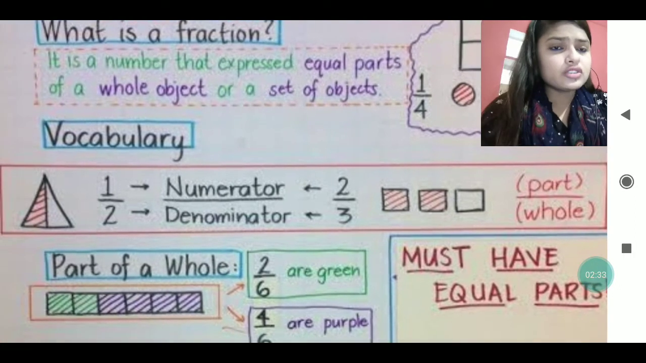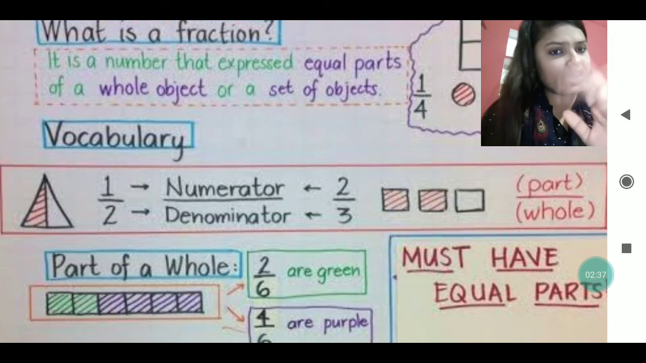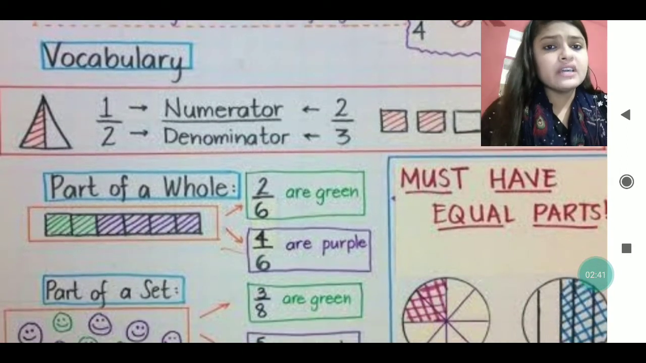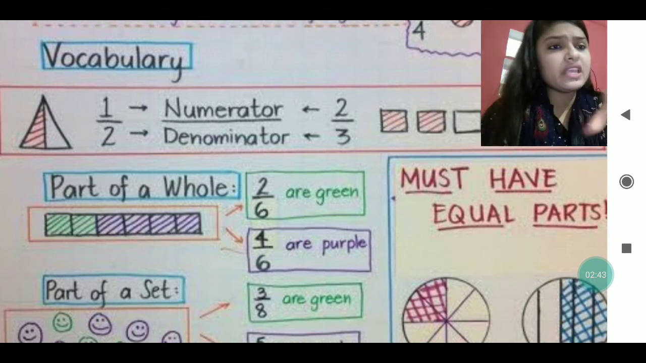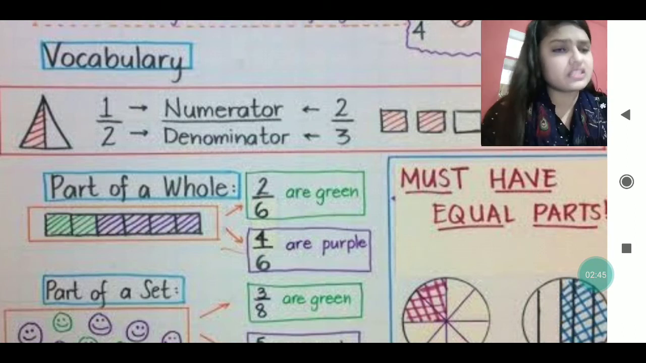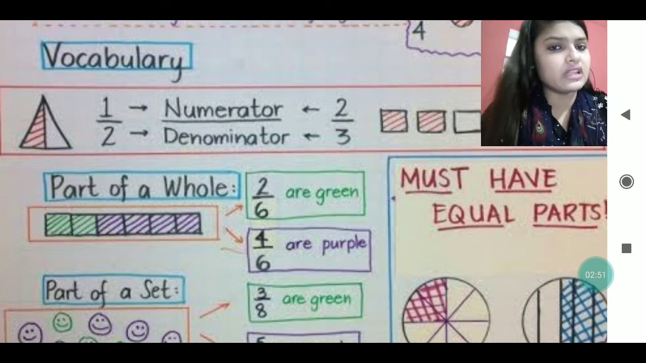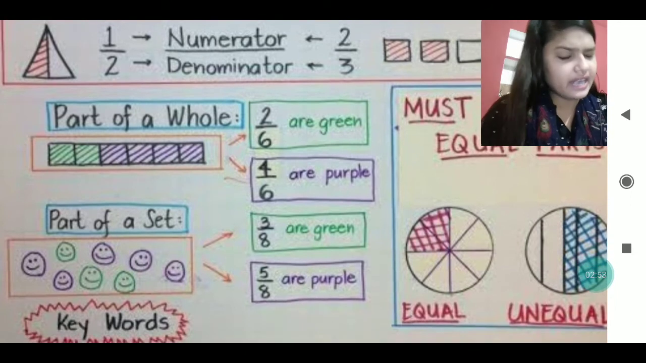So if 2 by 3 is written, then 2 is the part and 3 downside is the whole. In the same way, part of a whole: how many are there? There are 6 in the whole. And how many parts? 2 are green and 2 are purple. So like this we do the distribution.